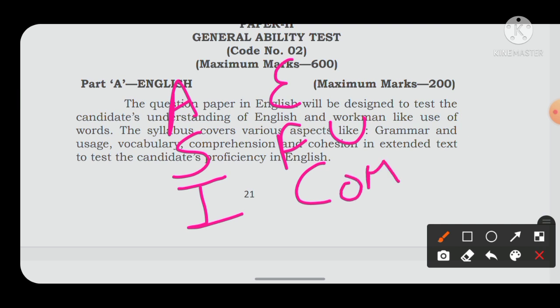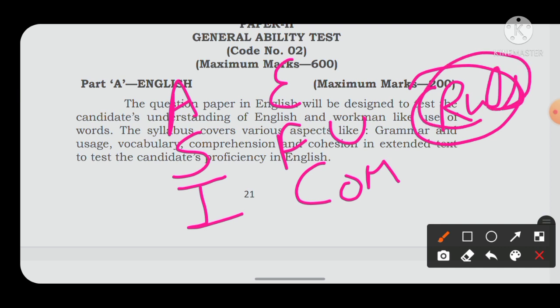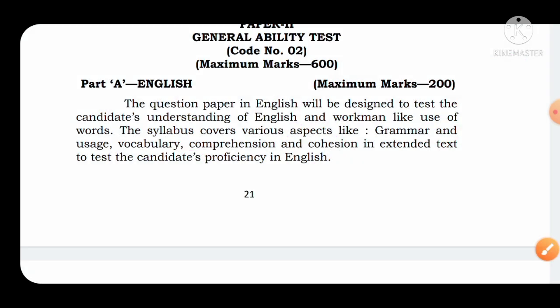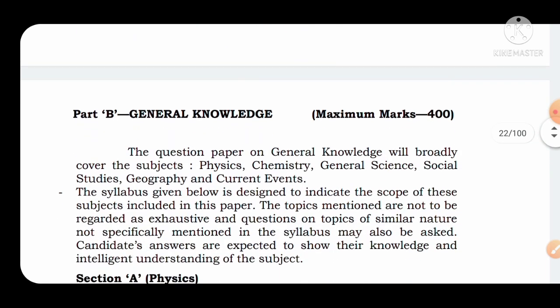You have to be sure about all the rules in grammar, because if all the rules are at your fingertips, almost all the error and fill-up questions will be covered. Each and every topic of grammar, almost all the rules you have to remember, and revise the rules at least 3 to 4 times. You will then be able to solve all the error and fill-up questions. Solve the maximum number of error and fill-up exercises in the Pathfinder, and apart from Pathfinder you can refer to the SP Bakshi English book, which has many exercises. Similarly, the next portion consists of general knowledge.